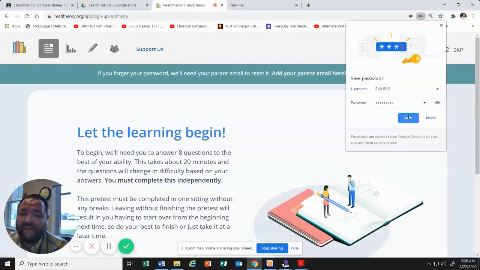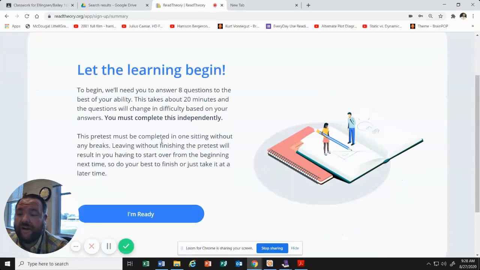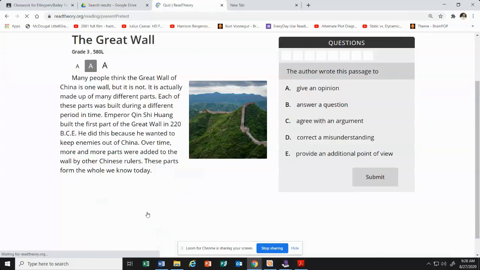Once you hit log in, it will start you on a pretest. This pretest tells Ms. Bailey and me what your reading level is, what your Lexile score is. I do not need you to ABC Christmas tree this thing. I need you to try really hard. It's only like an 8-question pretest. So do your very, very best on it. That's the first part of what we're doing today.